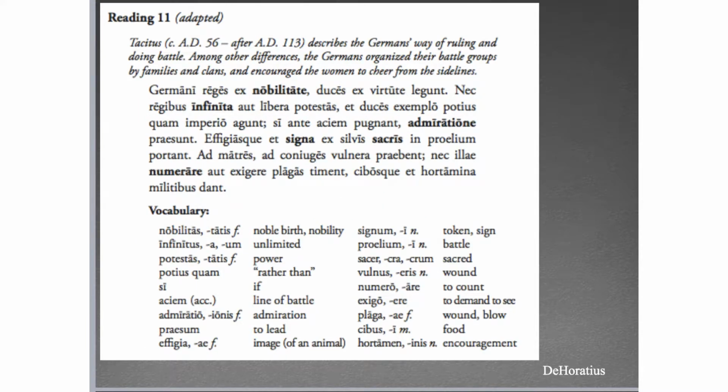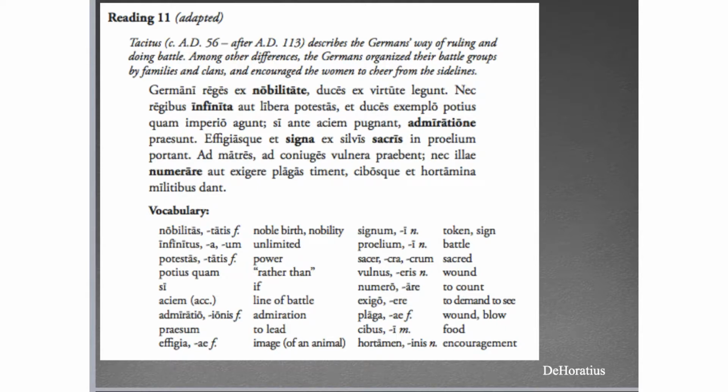All right, so we'll take a little time to take a look at this reading, changing gears a little bit, but every few chapters you have this kind of bonus reading. And remember that it's always good to read through the Latin first to get a sense of what you have, what you know, what you don't know, things like that. All right, so: Germani, reges ex nobilitate, duces ex virtute legunt.